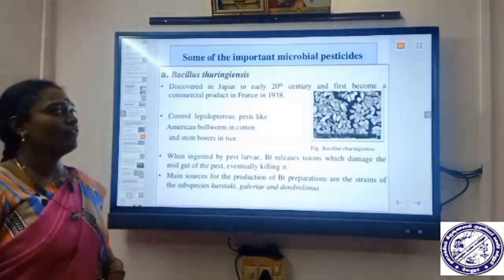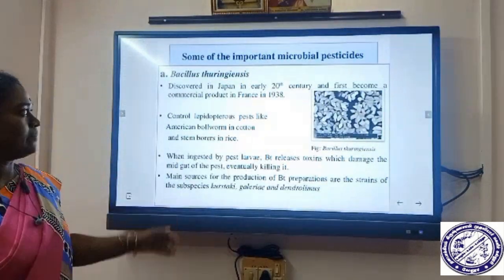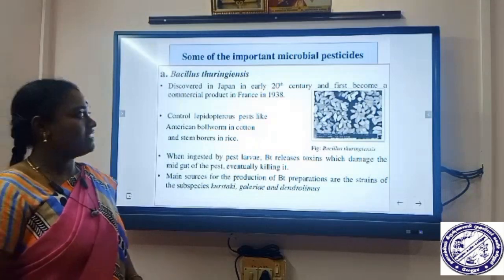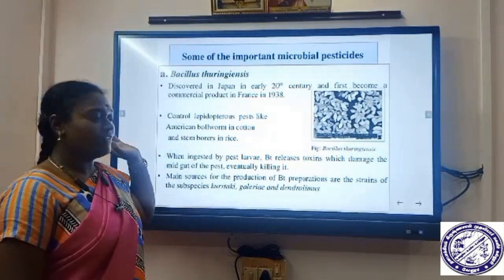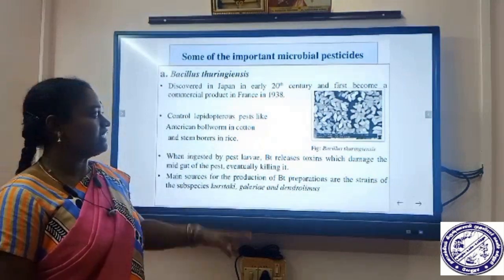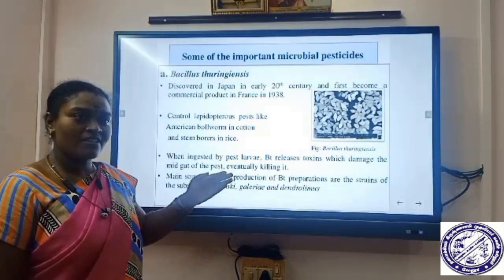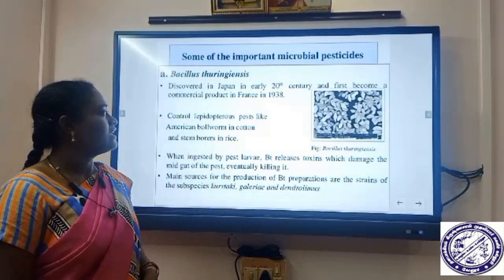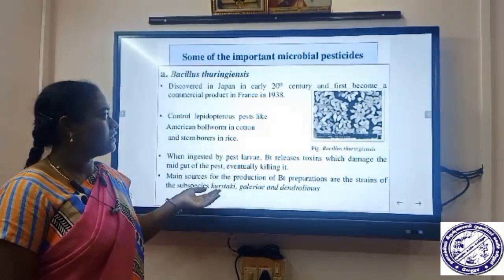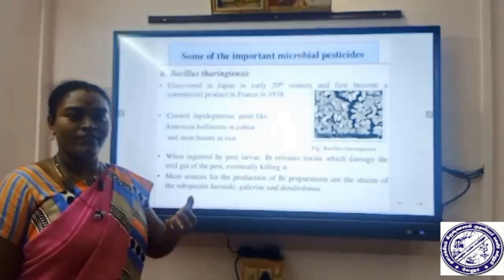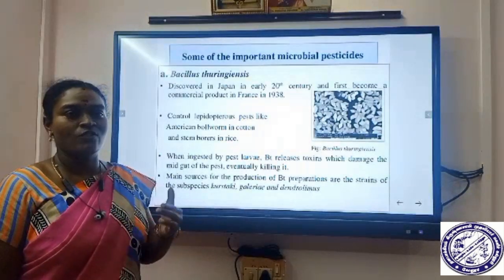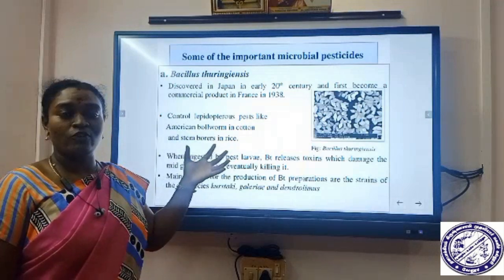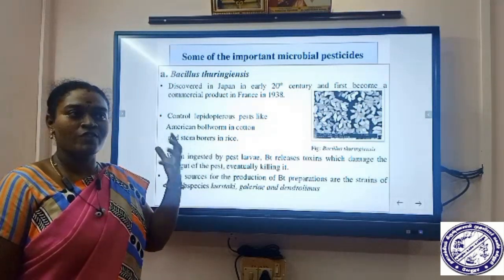Next, some examples of microbial pesticides. First we see Bacillus thuringiensis. It was first discovered in Japan in the early 20th century, and it was first commercialized in France in 1938. Before the 20th century, we used only chemical fertilizers. So this is the main microbial pesticide that we use more nowadays.